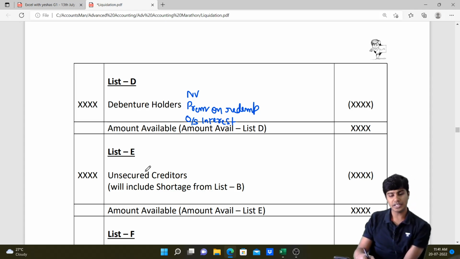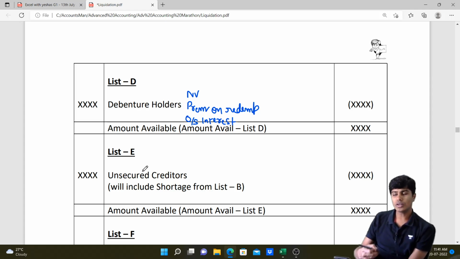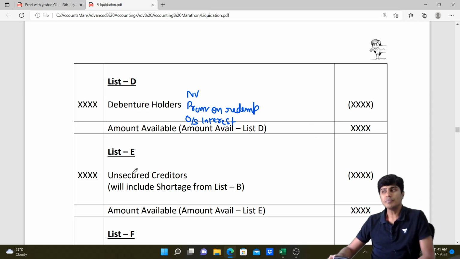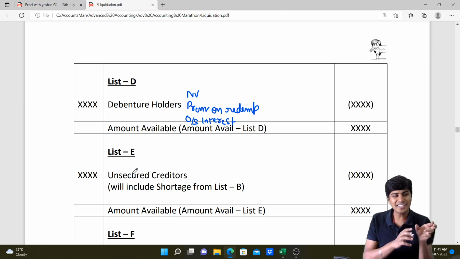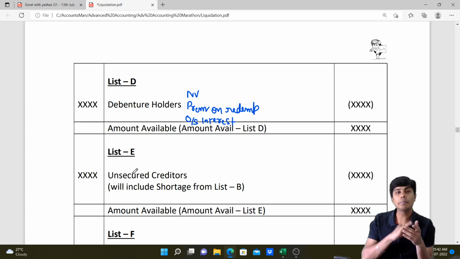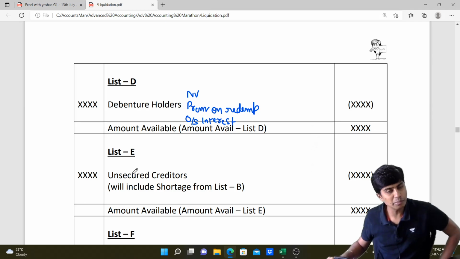List E will be unsecured creditors. Unsecured creditors will not just include creditors without any guarantee. It will also include creditors who had security, but the security they had is not sufficient to pay off their liability. Meaning, unsecured creditors will include secured creditors to the extent unsecured, meaning to the extent the asset realized cannot fulfill their security. They will come. And preferential creditors, government tax dues, and amounts payable to employees and laborers beyond the preferential credit limit, all of that will come in our list E.